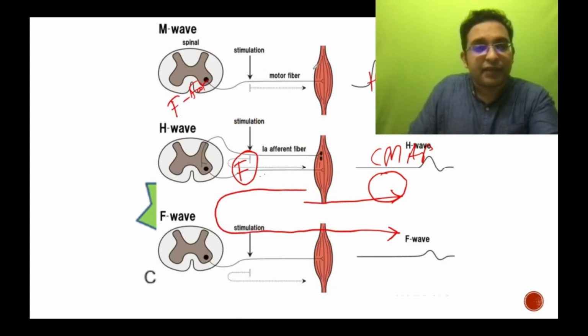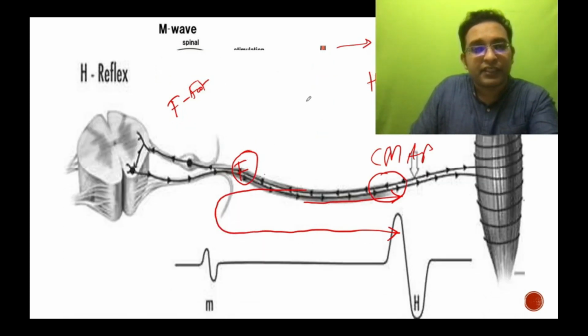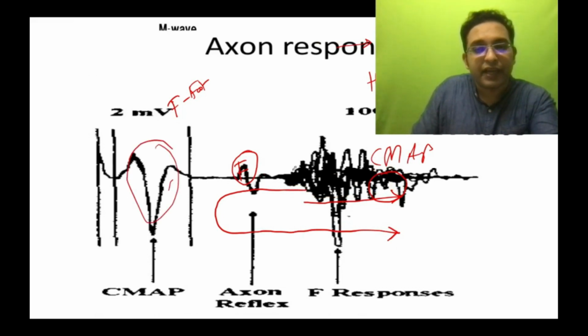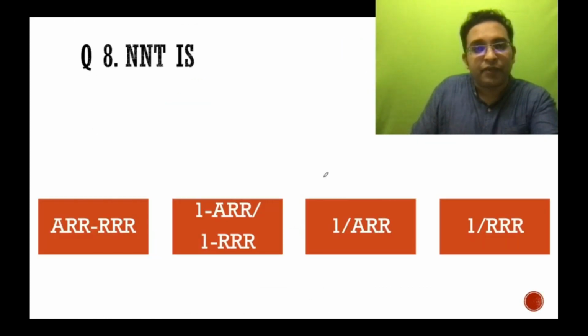So this is the M wave, which is the direct or the immediate response. H wave and F wave are the late responses, and one more response is the axon response, which falls in between the F wave and the CMAP amplitude or the M wave.